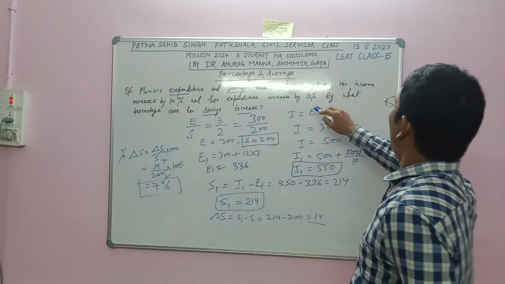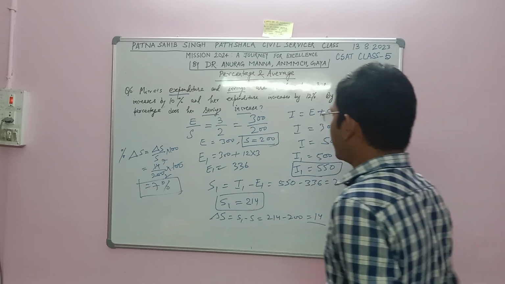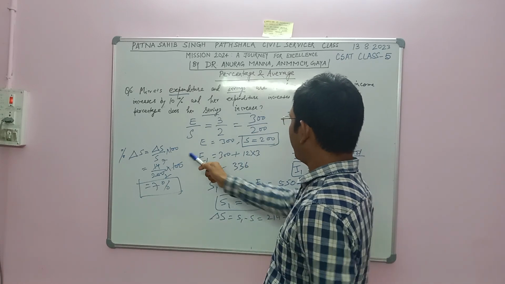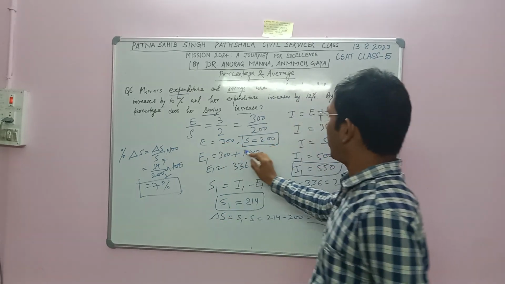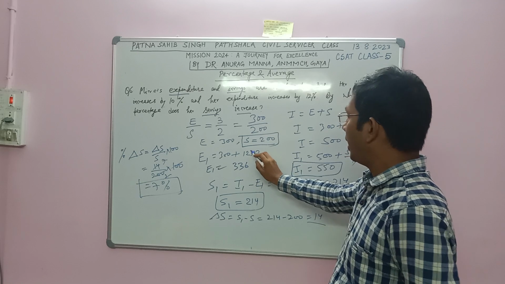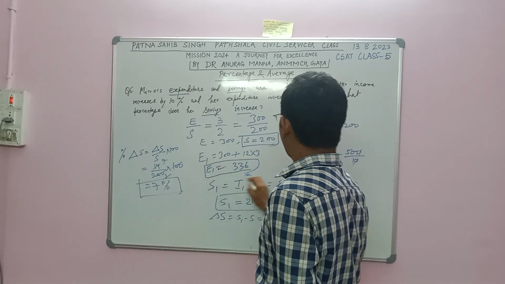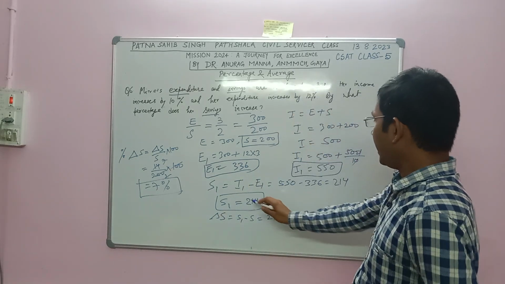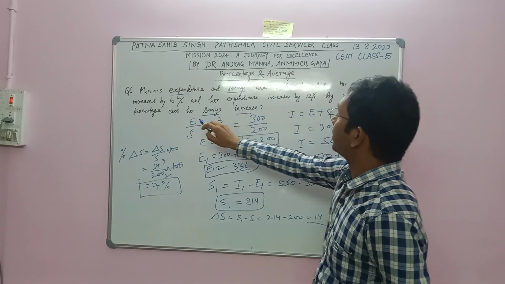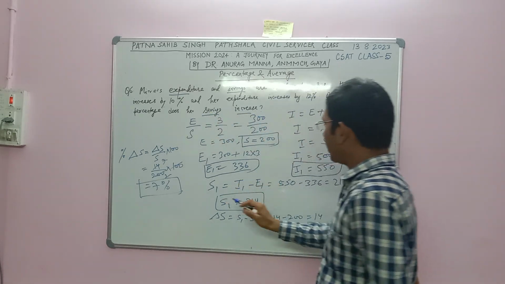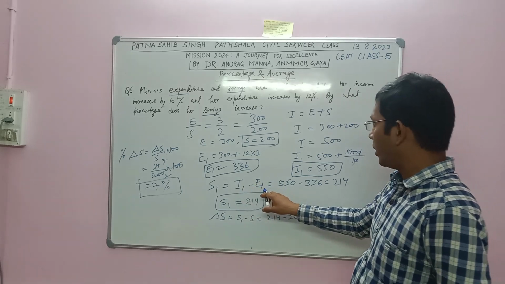And her expenditure increases by 12%. 300 is the expenditure, and a 12% increase will come to 336. What percentage does the saving increase? The new saving will become new income minus new expenditure.